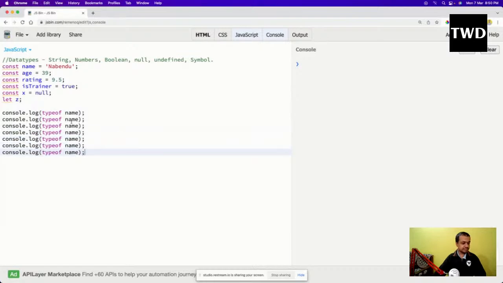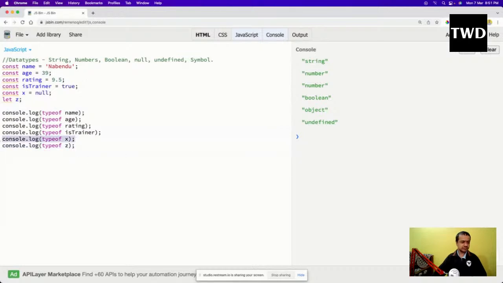Name, age, rating, is trainer, and set. If I give typeof, see, name is a string, age is a number, rating is a number, there is no integer or anything like that. Is trainer is a boolean, true and false, and z is undefined.